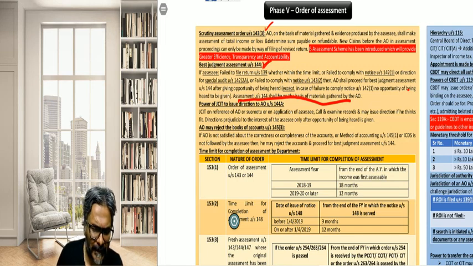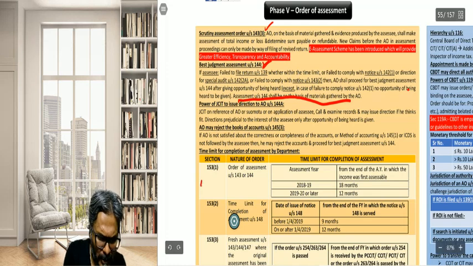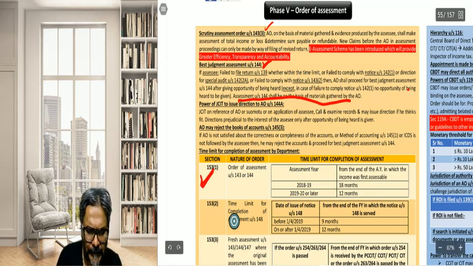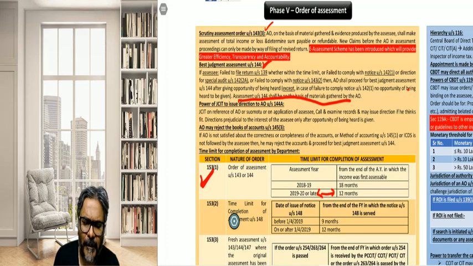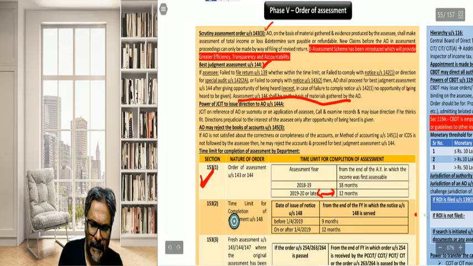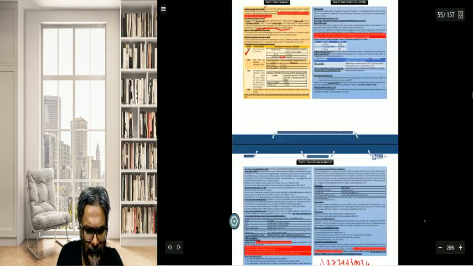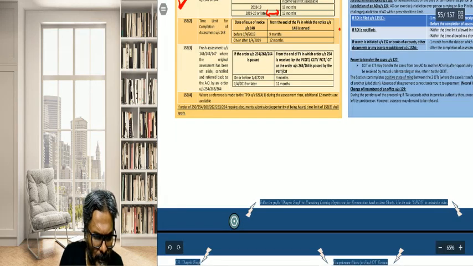Now this part I will do a bit later on, but I was just talking about the time limit, 153.1. Please have a look. You need to remember this time limit, because for earlier AYs we had a different time limit, but with effect from AY 19-20 or later years, the time limit for the purpose of completion of the assessment under 143 and 144 is 12 months from the end of the relevant AY. Okay, so that is one of the points that you should always keep in mind, students.